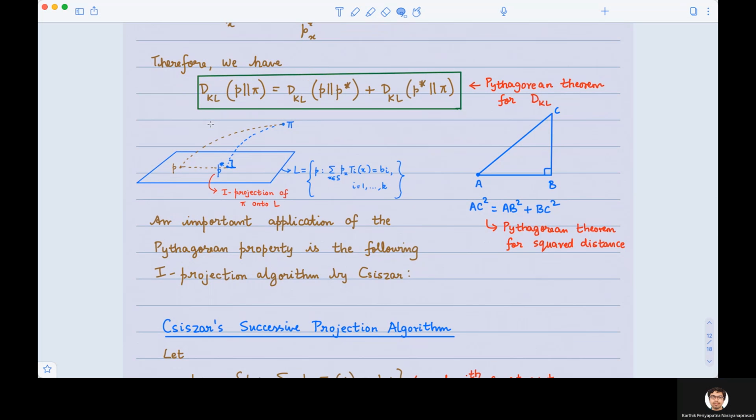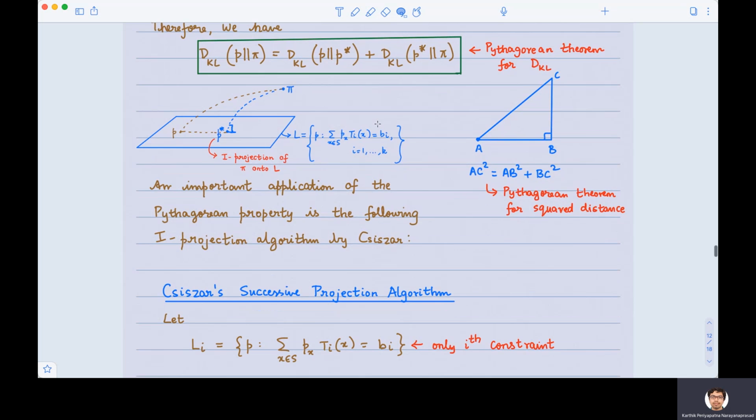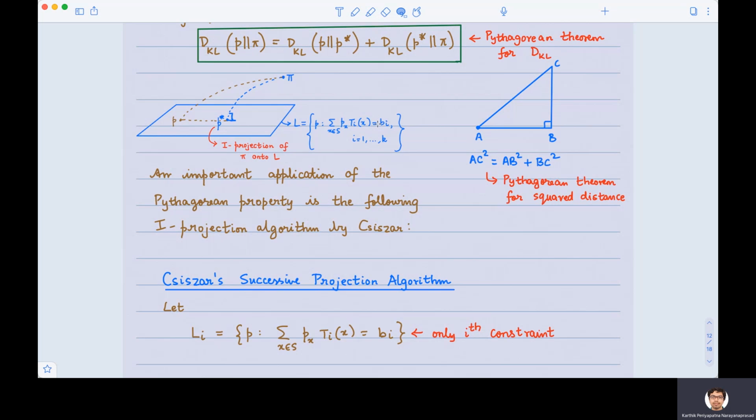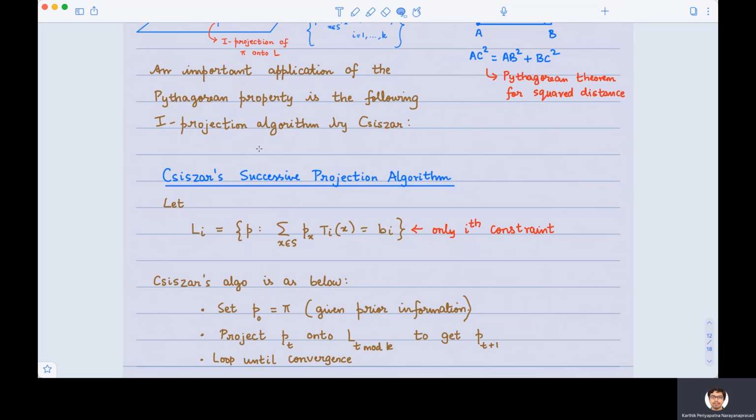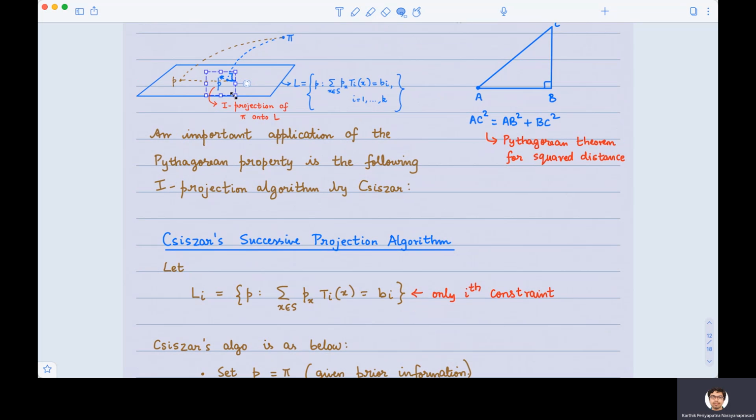An important application. So why did I even discuss the Pythagorean property here? How is this even related to finding lambda 1 through lambda k? Because that is the problem that we were after, right? We want to find lambda 1 through lambda k. How is the Pythagorean property going to help us? Now, this is where there is an important contribution by one of the giants in information theory. His name is Csiszár. Csiszár has proposed a successive projection algorithm in order to find the projection P star itself. No Lagrange multiplier, nothing. Simply apply Csiszár's successive projection algorithm, and we get P star directly.